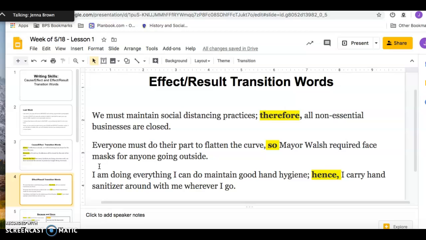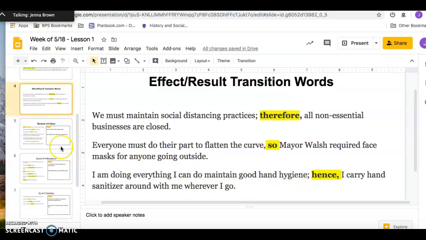Everyone must do their part to flatten the curve, comma, so Mayor Walsh required face masks for anyone going outside. I'm doing everything I can to maintain good hand hygiene, semicolon. Hence, or so, comma, I carry hand sanitizer around with me wherever I go. Again, a semicolon just links two very, very closely related sentences. When you use a semicolon, the next word is not capitalized, okay?